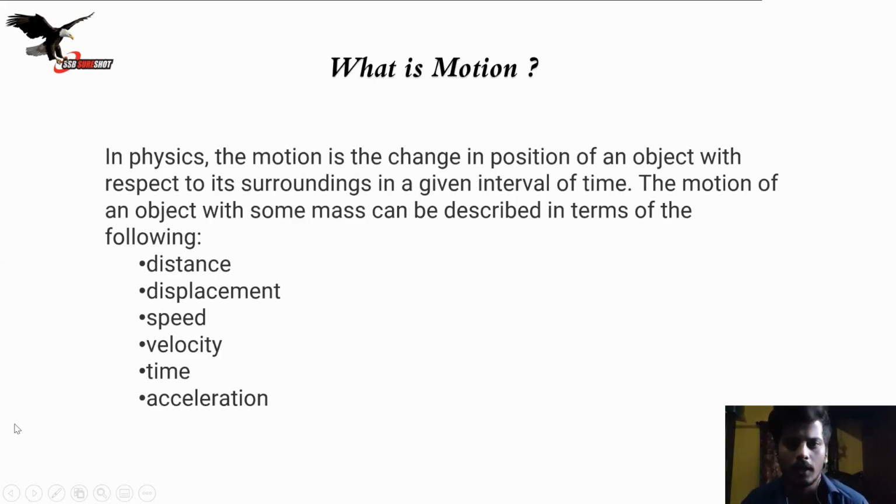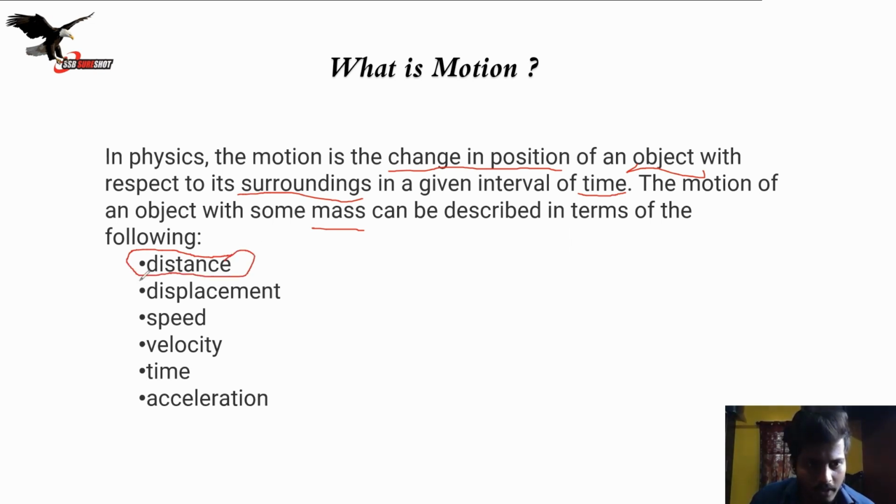Without further ado, let's start. What is motion? First, let's see what motion is. What do we know about motion? In physics, motion is a change in position of an object with respect to its surroundings in a given time interval. The object has to have some mass, and motion is described in terms of distance, displacement, speed, velocity, time, and acceleration.